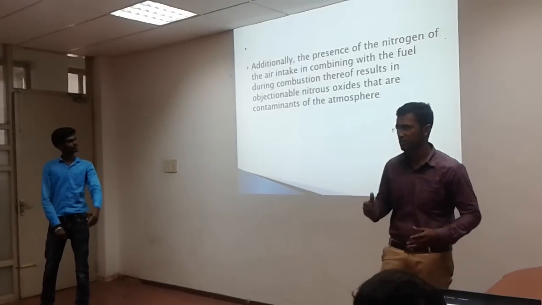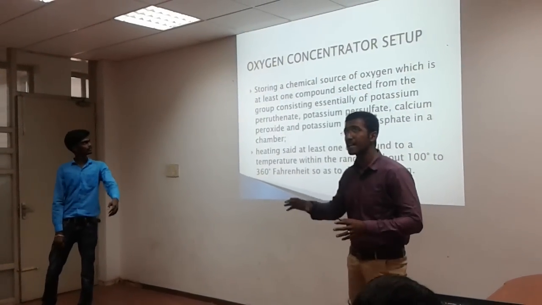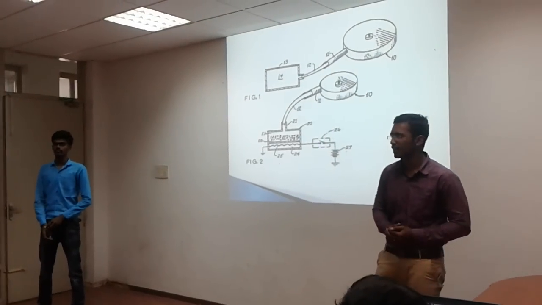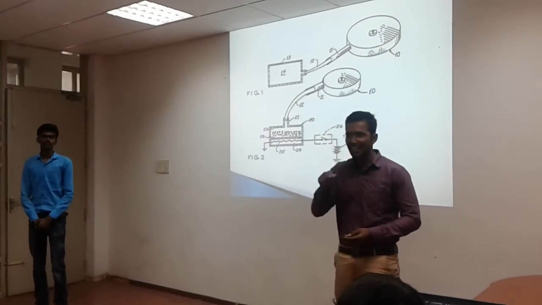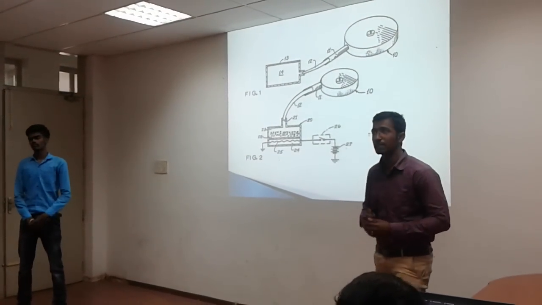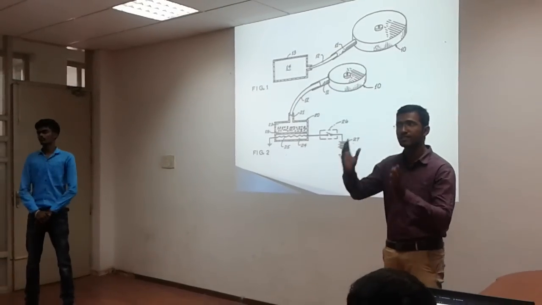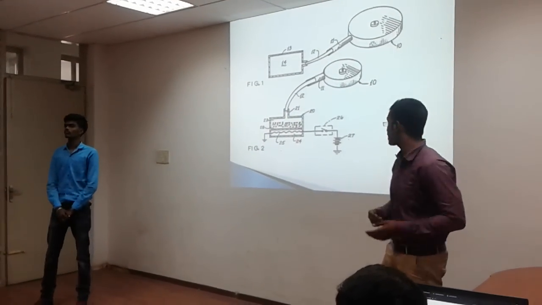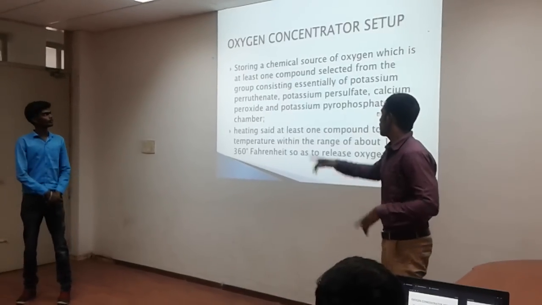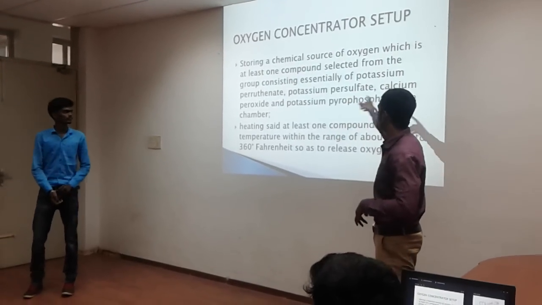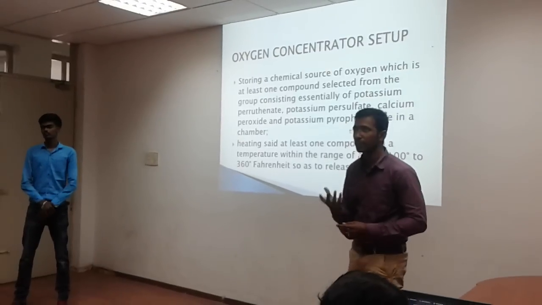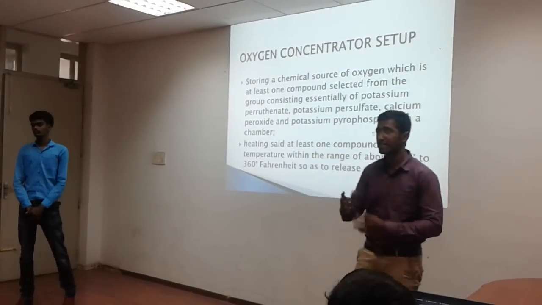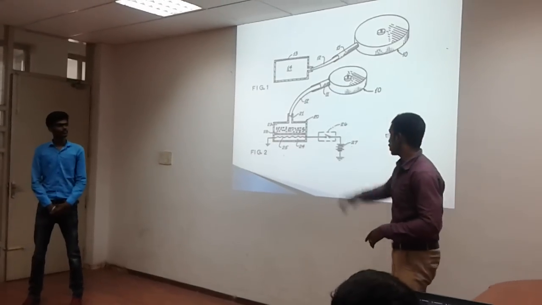So the main objective of this method is to reduce the hydrocarbons and oxides of nitrogen emanating from the exhaust of the internal combustion engine, by supplying pure oxygen to the air inlet means of the engine. So how is this possible? How can this pure oxygen be supplied? That raises a question mark. This pure oxygen can be supplied by storing a chemical source consisting of oxygen at the air intake means of the engine. The chemical components can be potassium perruthenate, potassium pyrophosphate or potassium pyrosulfate, which are heated at a temperature of about 100 to 360 degrees Fahrenheit, and on decomposition release only pure oxygen. Next slide, please. Let me show you some figures.